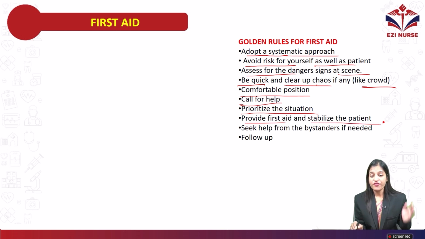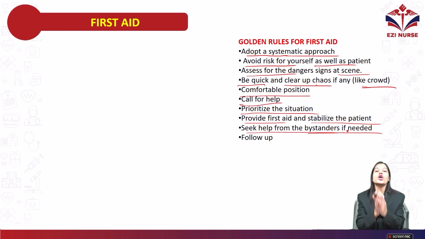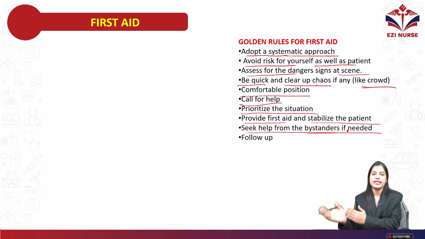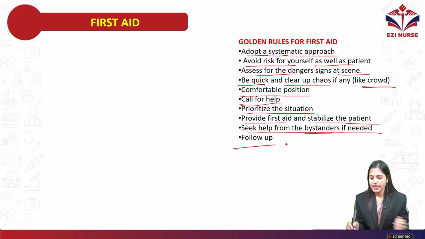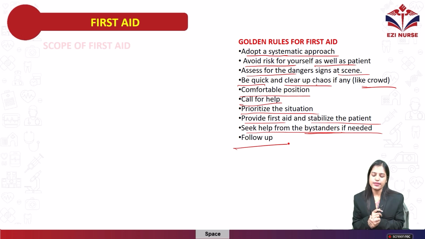Next, provide first aid and stabilize the patient. Seek the help of a bystander if needed. A bystander is nothing but a person who is present at that incident or situation. You can take help from them. That is called a bystander. Those are the golden rules you have to follow for first aid management.